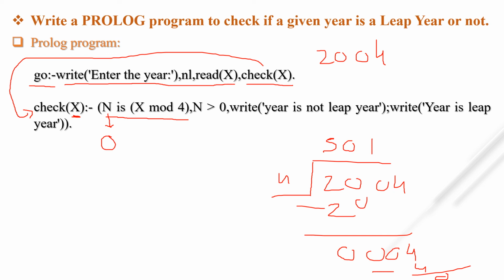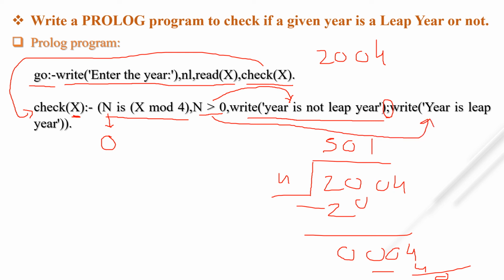If N is greater than 0, then we have to write here is not a leap year, and similar to if else, we have to put a semicolon. If this condition is true, then this will be executed. This is the true part, and if this condition is false, then the second part will be executed.